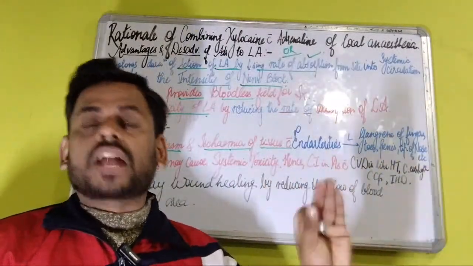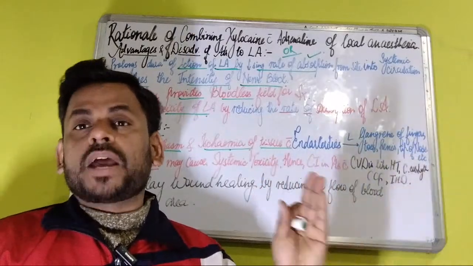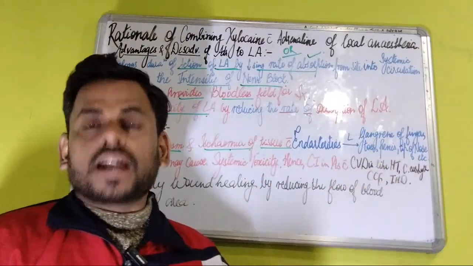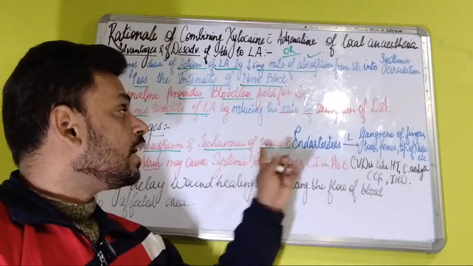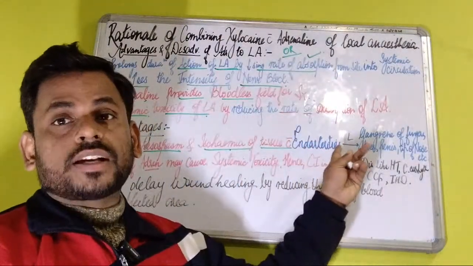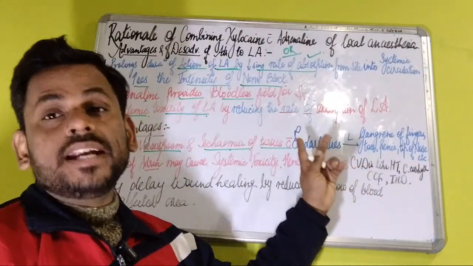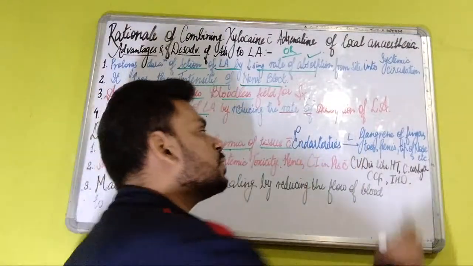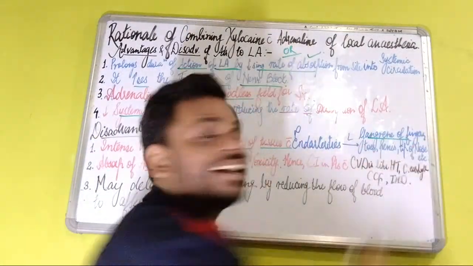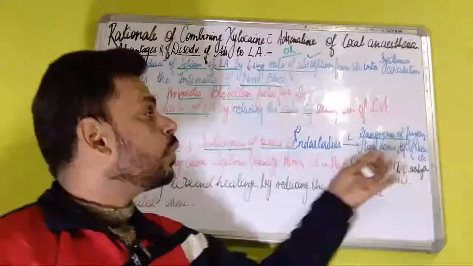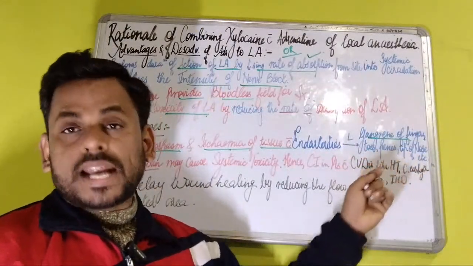Since there is a transient decrease in blood supply or oxygen supply, what is ultimately going to happen is that such an area is going to develop the condition called end arteritis, and that is going to ultimately lead to gangrene of the fingers, toes, penis, tip of the nose, etc.